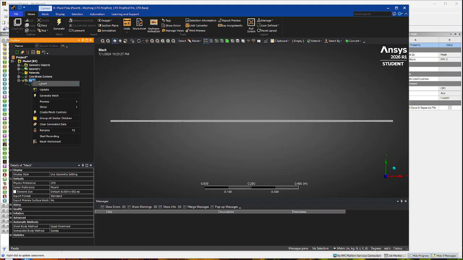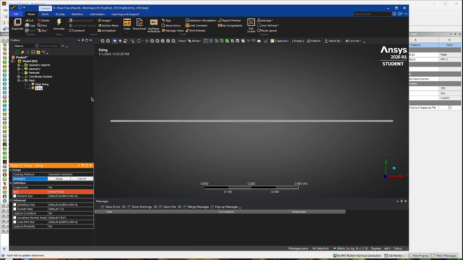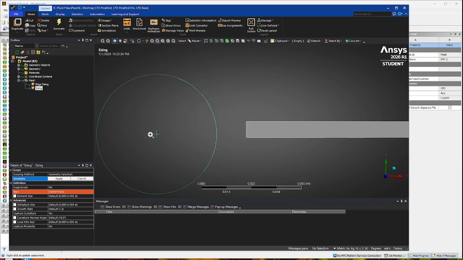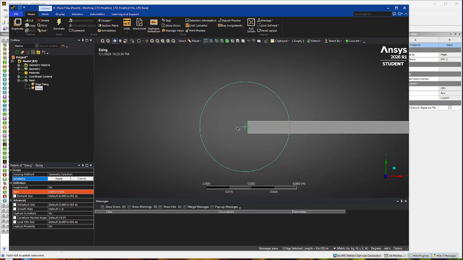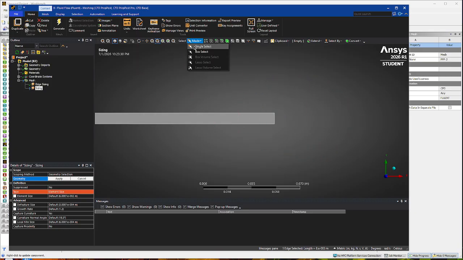And then we're going to right click on our mesh again. We're going to insert another sizing. This one is going to be for your inlet. So what I do is I zoom out like that, then you click here, and then you zoom all the way back out, zoom in, single select, and then you click here again.